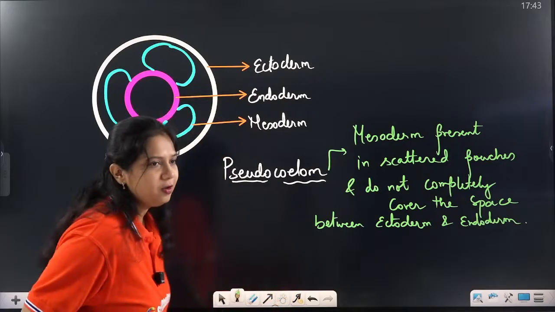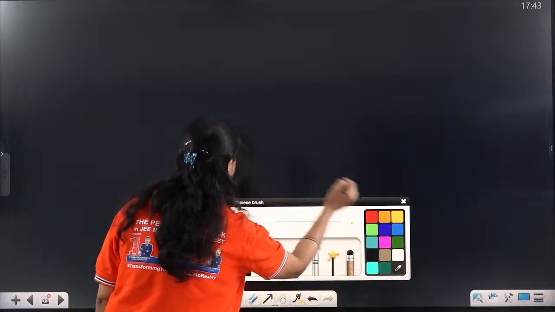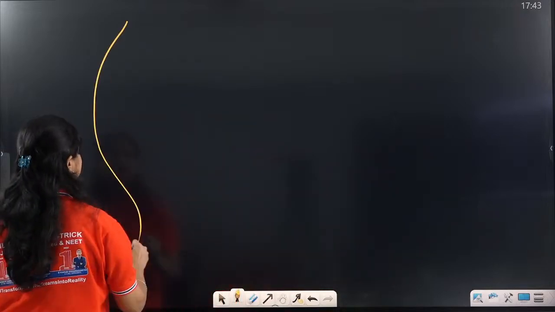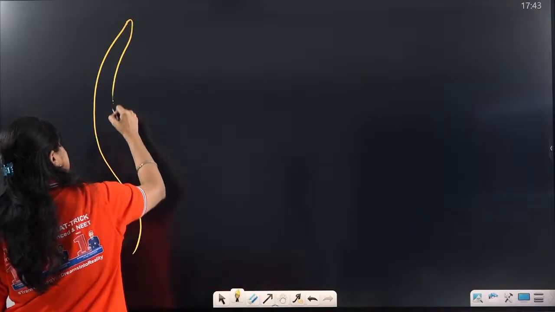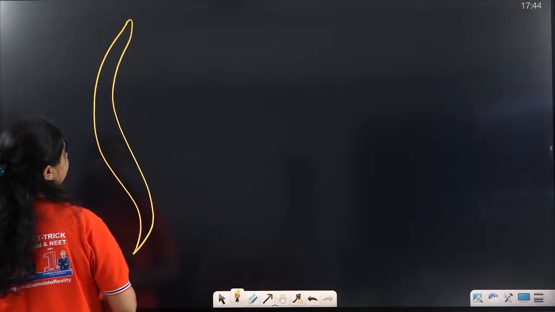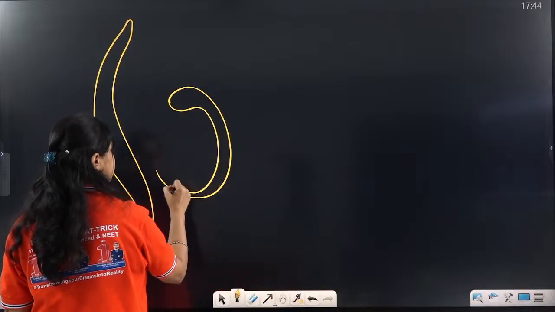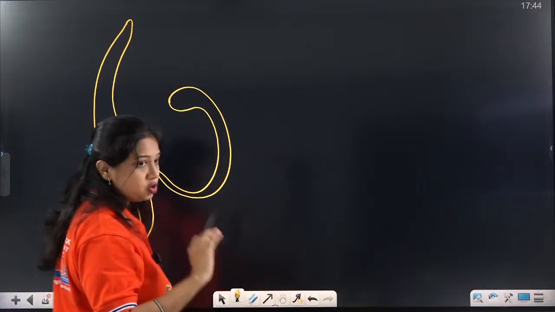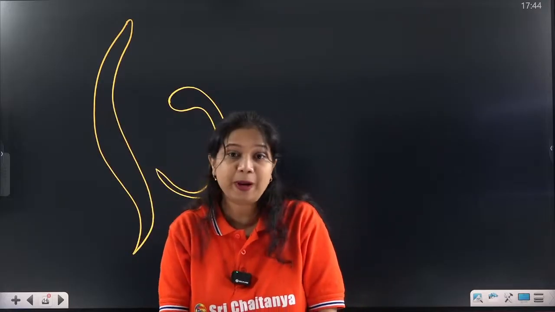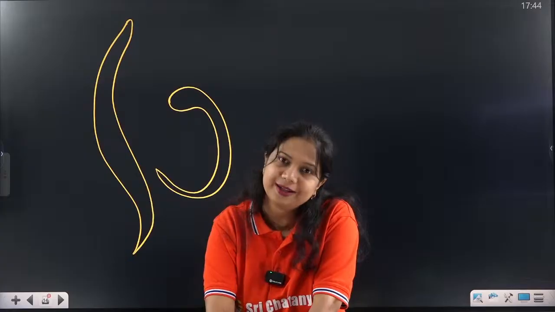Now we are coming to the shape and structure of this organism. These organisms are cylindrical in shape, pointed at their ends. They are the first organisms to be unisexual, because till Platyhelminthes they were all bisexual.